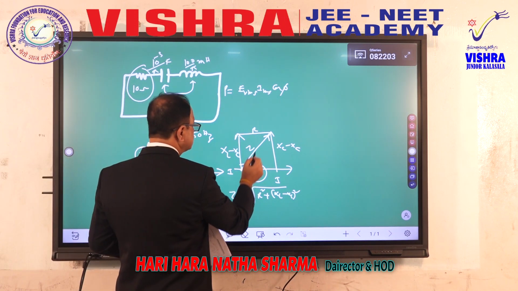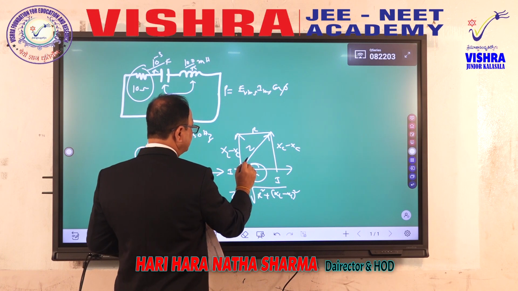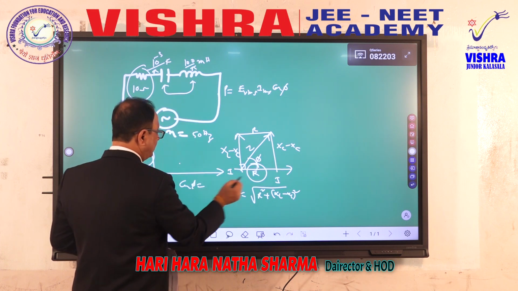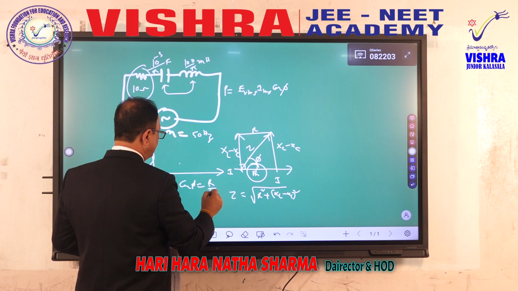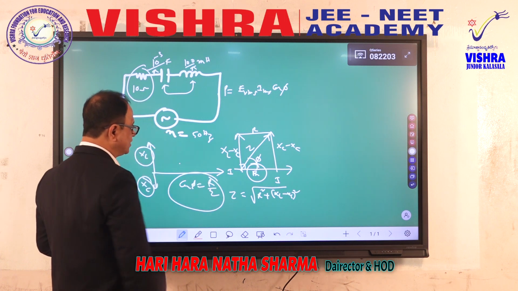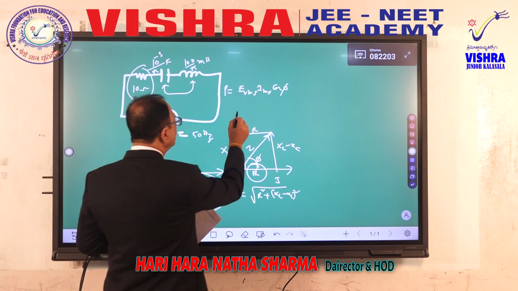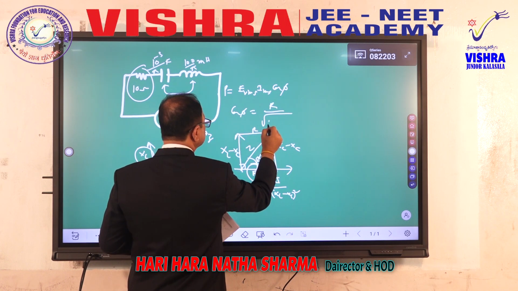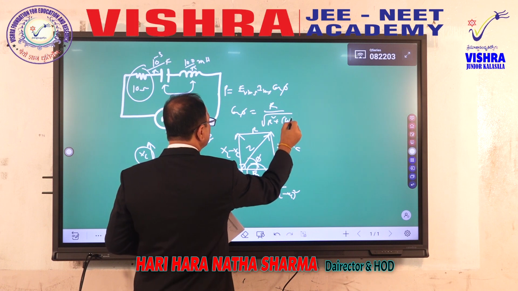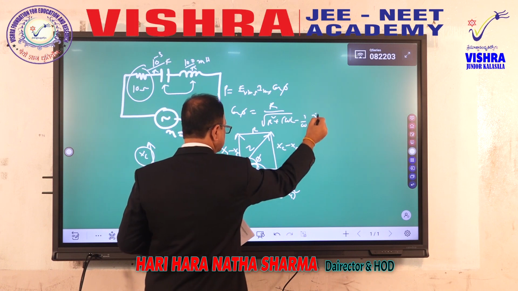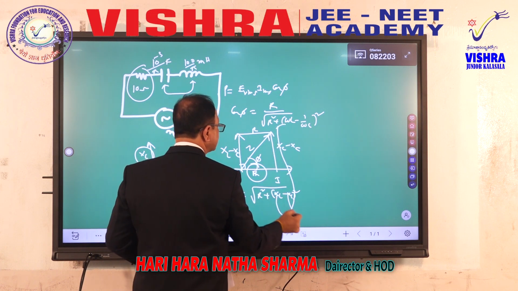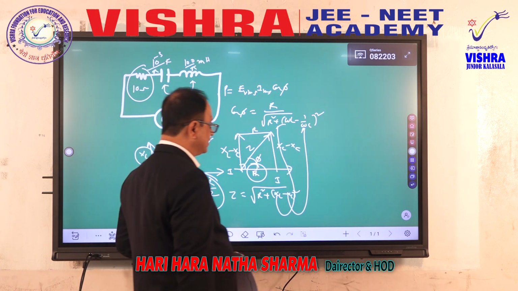Now here, what is cos phi? The angle between the resultant impedance and the resistance value is phi, then cos phi is equal to, you know very well, R over Z. Therefore, this cos phi, R over Z, is called the power factor. Now what does Z mean? Z is the square root of R square plus (omega L minus 1 by omega C) whole square. XL is omega L and XC is 1 over omega C.